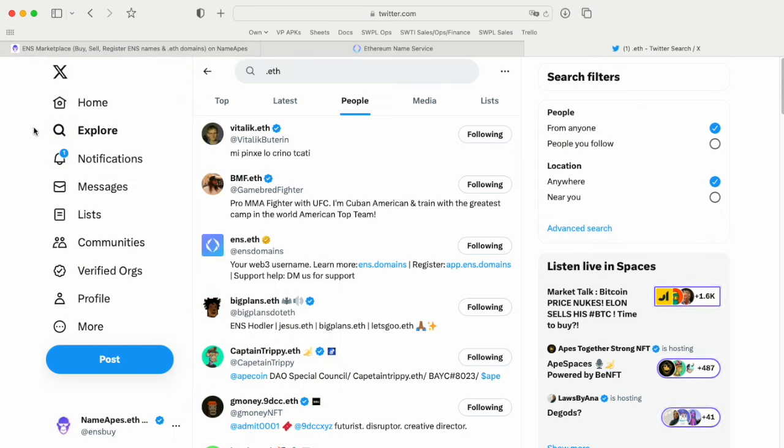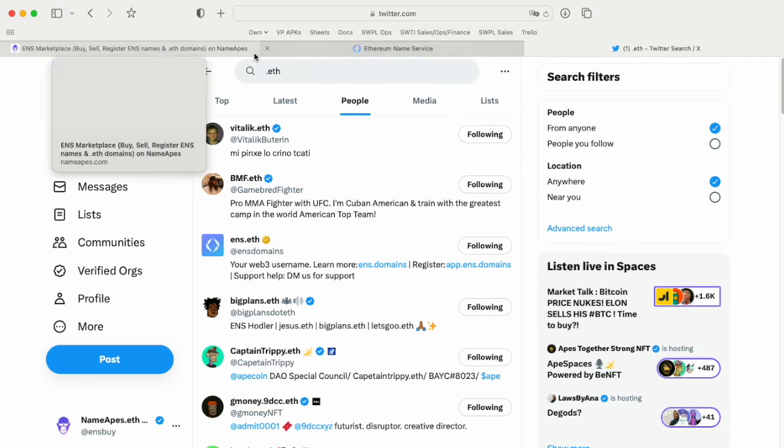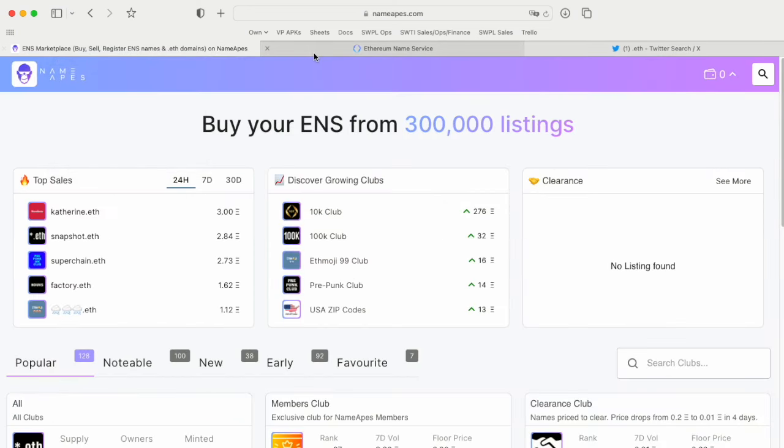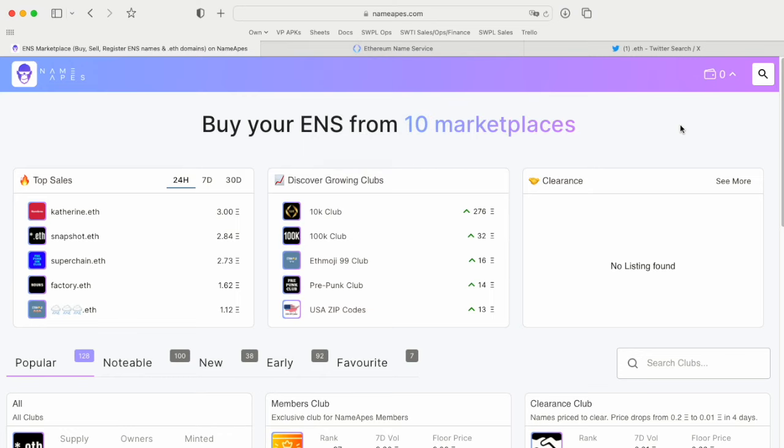So the Ethereum community has chosen ENS as the naming system, and remember it's not just Ethereum chain specific. You can use ENS across multiple chains. I think Ethereum Name Service is here to stay, and that's why I've made NameApes.